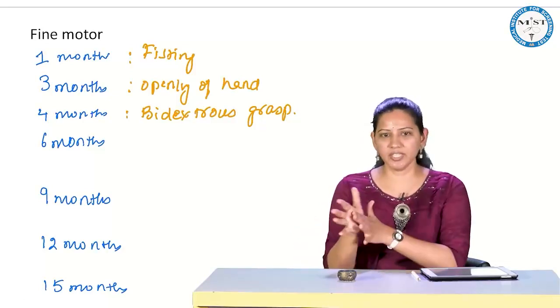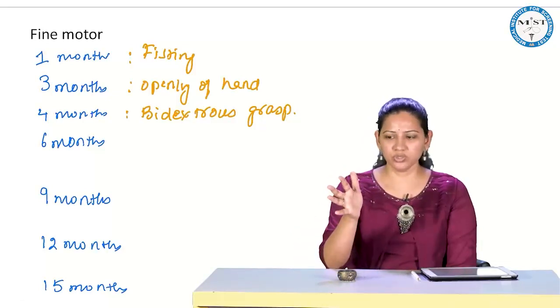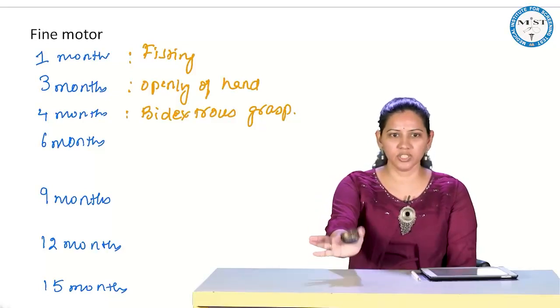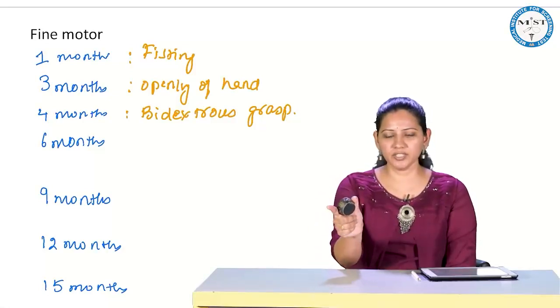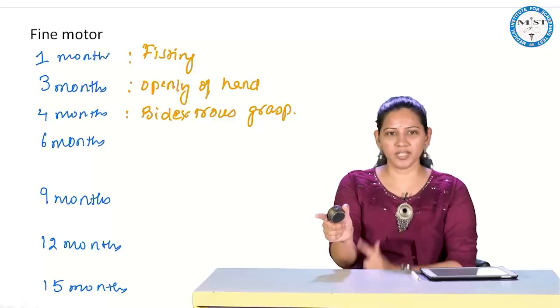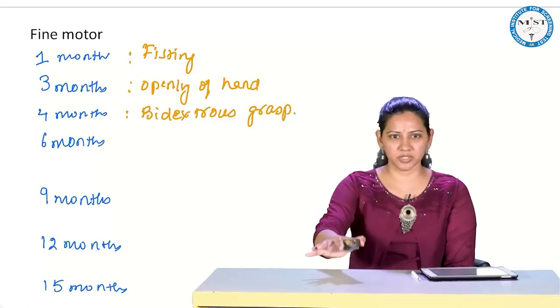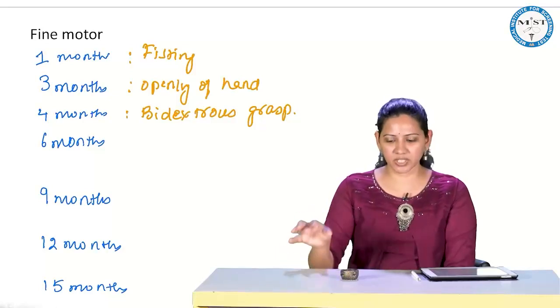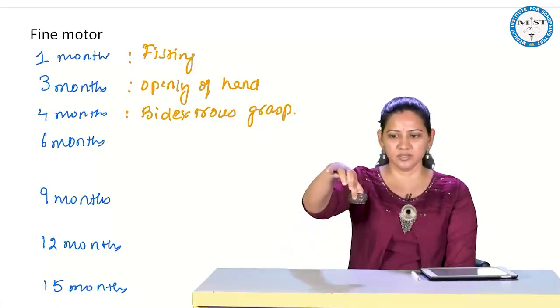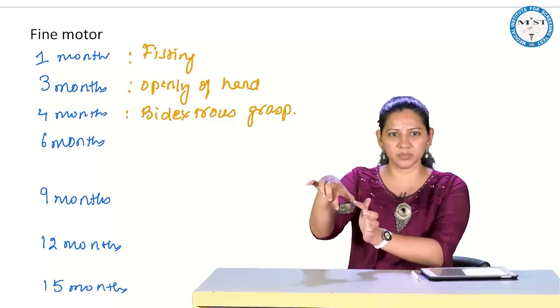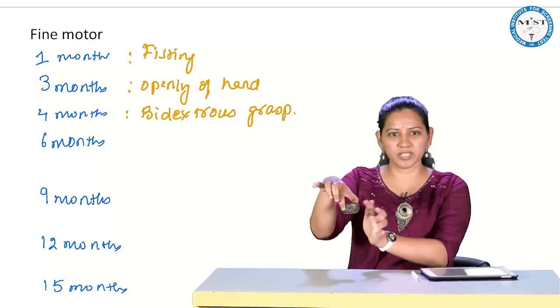What is the immature pincer grasp? Using the radial side, the child will hold like this. So you can see that my index finger and the thumb, it is an immature pincer grasp. What is a mature pincer grasp? If I hold like this, I am holding only on the tip of the index finger and the thumb.